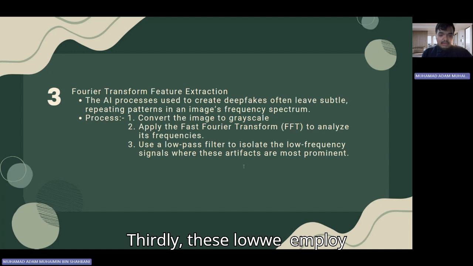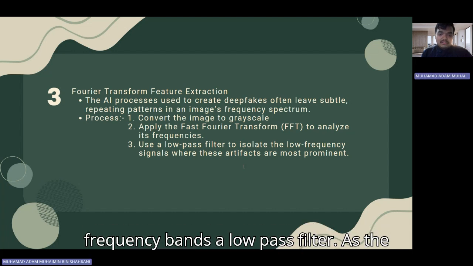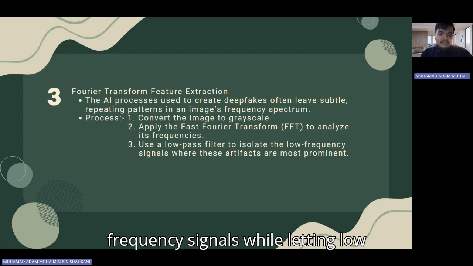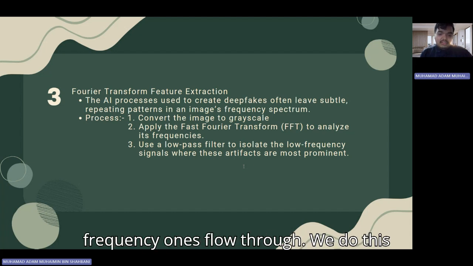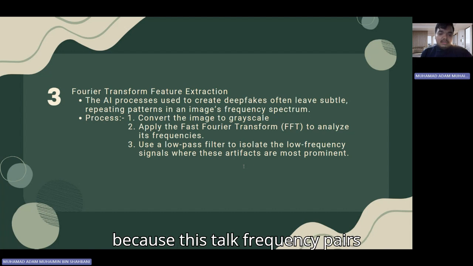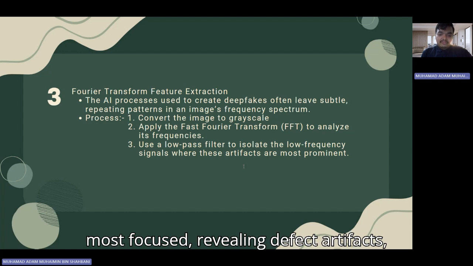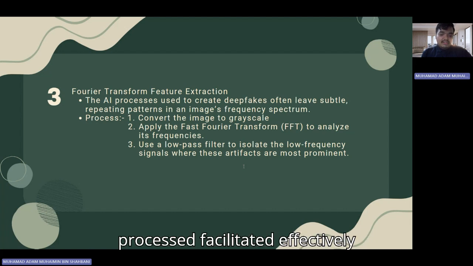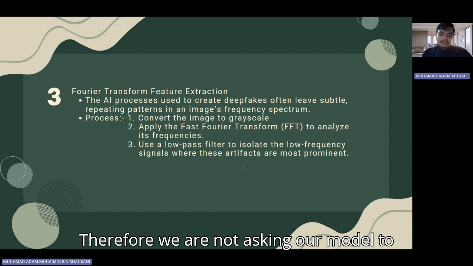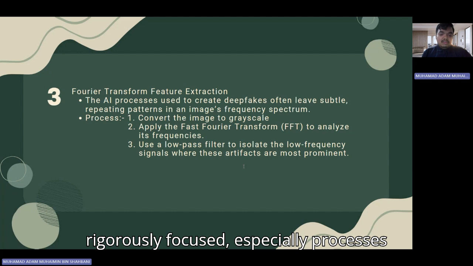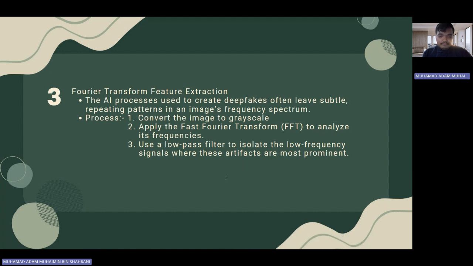Thirdly, we employ a low-pass filter. As the name suggests, this filter filters out high-frequency signals while letting low-frequency ones flow through. We do this because these low-frequency bands frequently contain the most revealing deepfake artifacts. Isolating them effectively increases the evidence of a fake and facilitates our model's detection. Therefore, by feeding it this frequency-focused, specially processed image, we are not asking our model to solve a problem blindly.